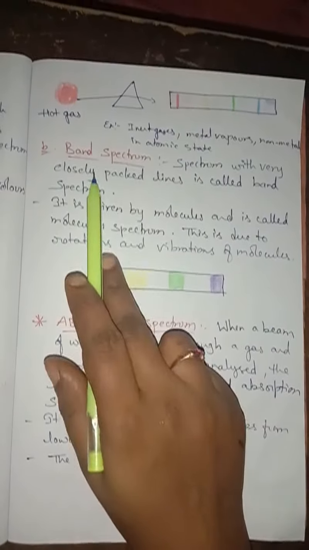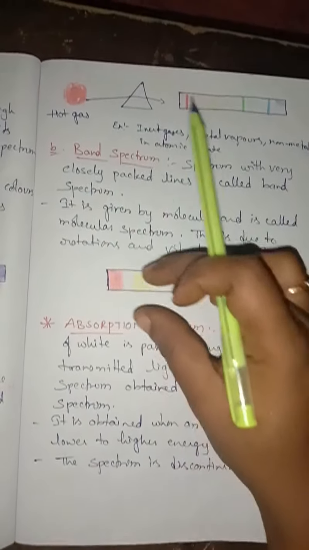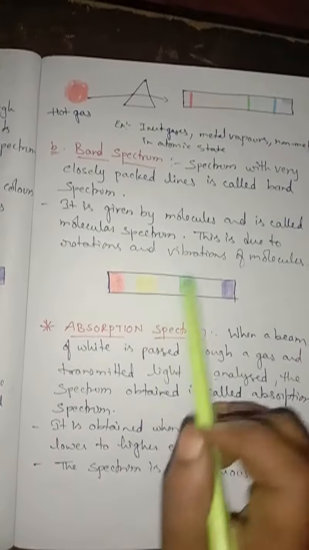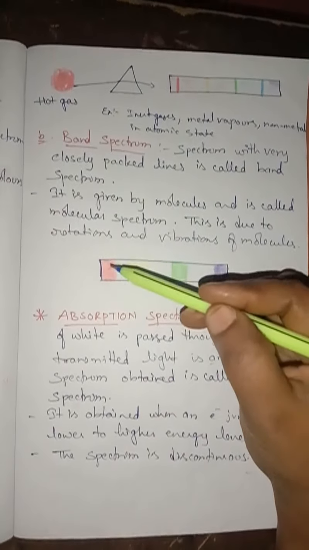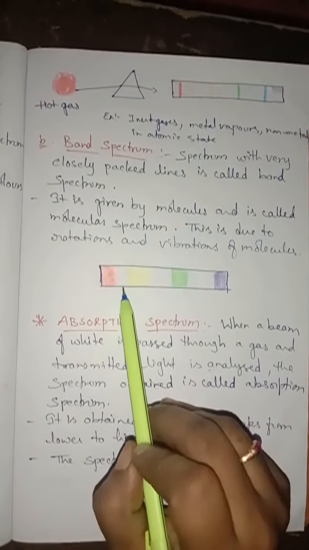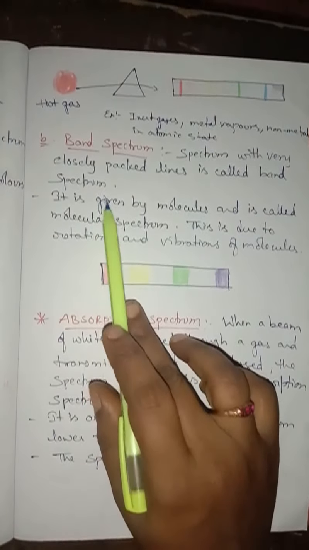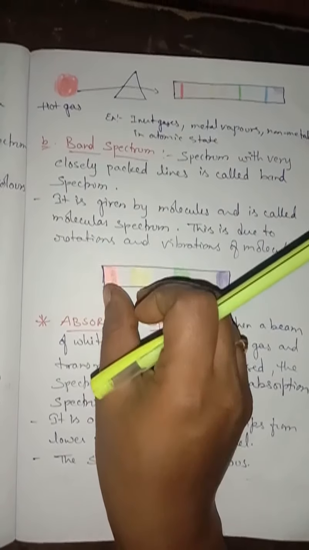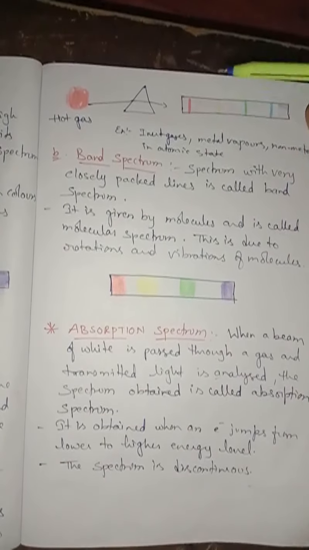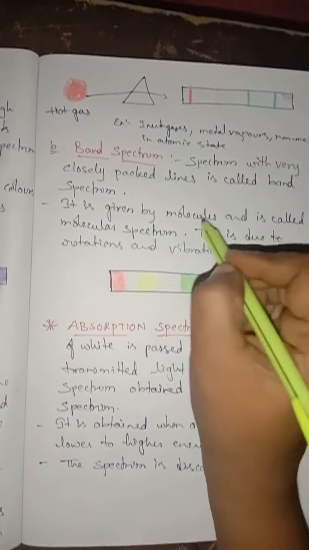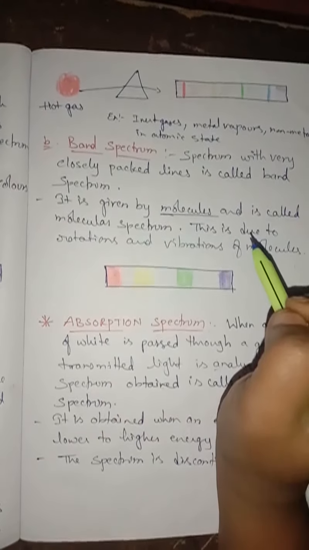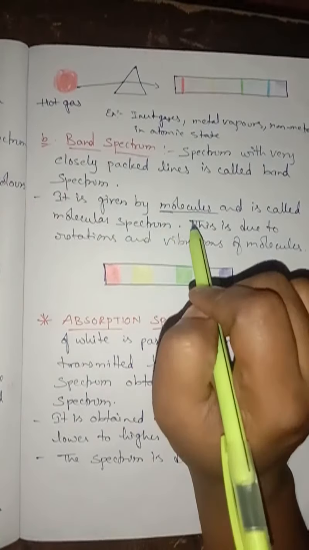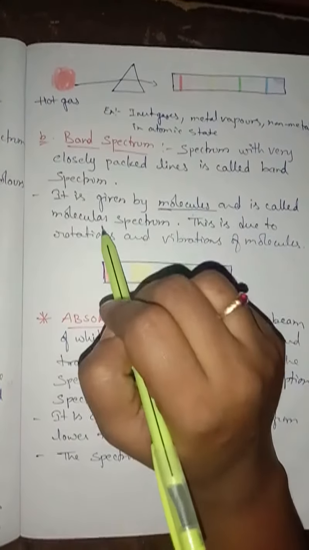Next comes the band spectrum. So what do you mean by band? Band means some kind of bands, we know, isn't it? So it is a spectrum with very closely packed lines. Here the lines will be present but they are very closely packed. Such a type of spectrum is called band spectrum. It is given by molecules. Line spectrum is given by atoms, band spectrum is given by molecules, and it is called molecular spectrum. Band spectrum which is given by molecules is called molecular spectrum.